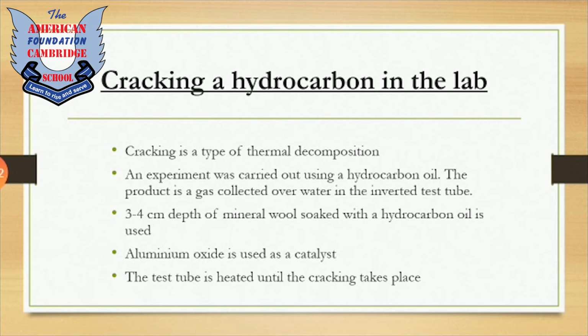An experiment was carried out using a hydrocarbon oil. The product is a gas collected over water in the inverted test tube. So we are performing an experiment of cracking a hydrocarbon in the lab basically. For this purpose, we are using a 3 to 4 centimeter depth mineral wool which is soaked with a hydrocarbon oil. So we have taken a part of wool and we have soaked it in oil. Then we will use a catalyst for this reaction, that is aluminum oxide. The test tube is heated until the cracking takes place.